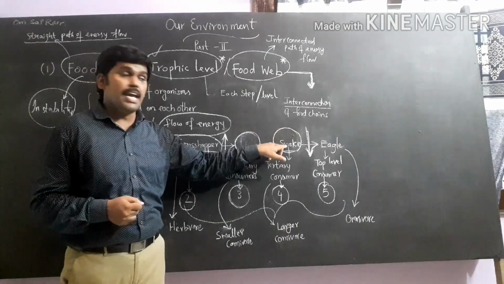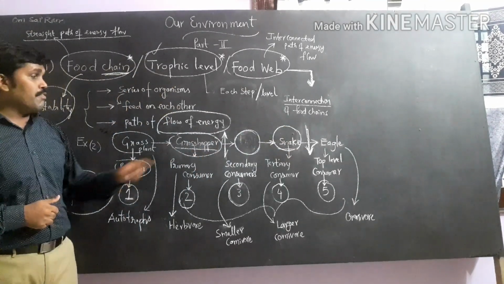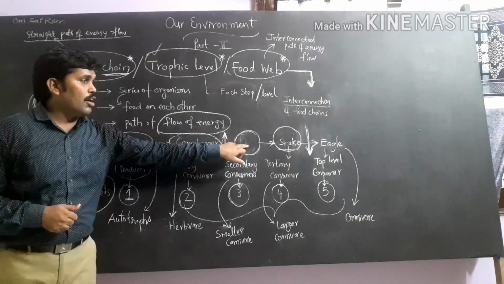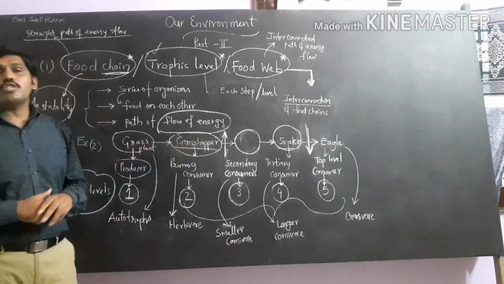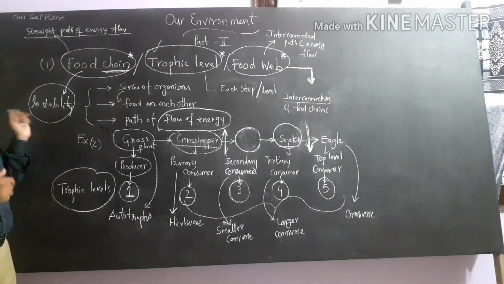Lack of frog, a predator, makes the grasshopper population increase. This is how it leads to instability.